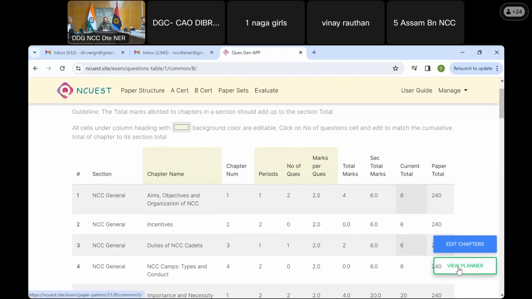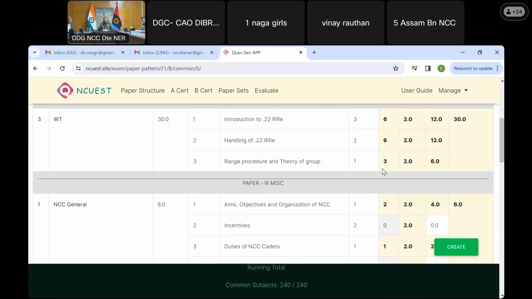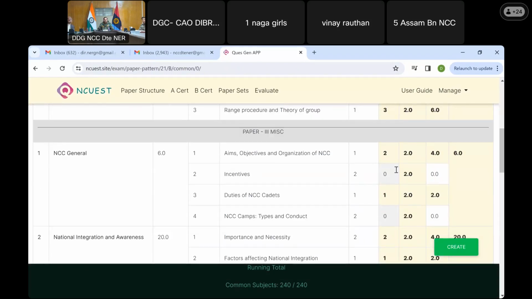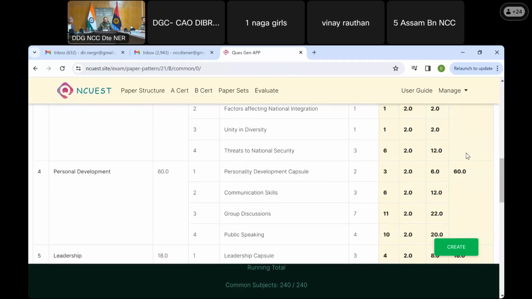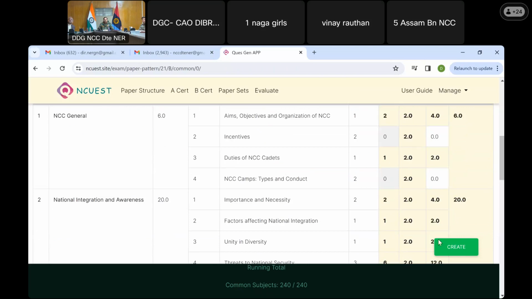So now I click on View Planner, it will take me to the same page with the changed number of questions. Okay, so we have one here and one here. So total is 6. This is how we could change from there or we could change from here. That having been done, we just click on the create button.